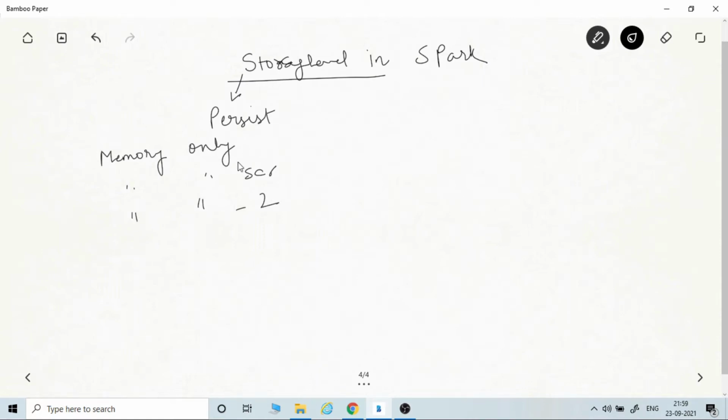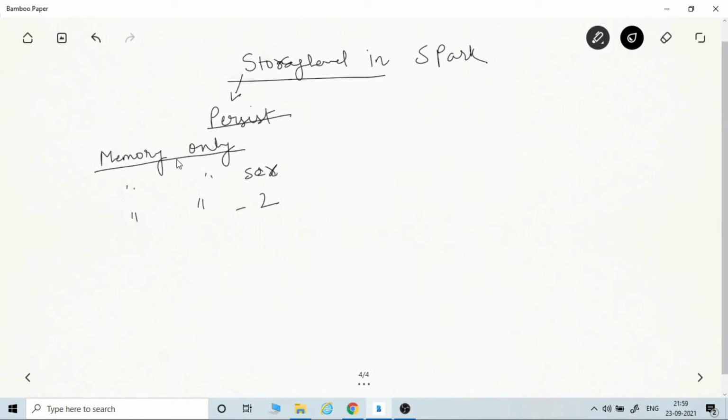Using the persist method, you can control where you want to cache your data. If you want to cache the data only in memory, you can use the storage level memory only with persist. If you want memory only but also want to store the RDDs in serialized form, you can use memory only serialized.